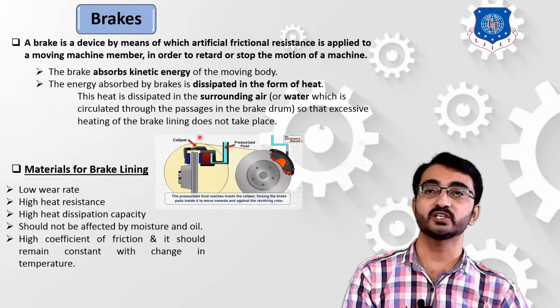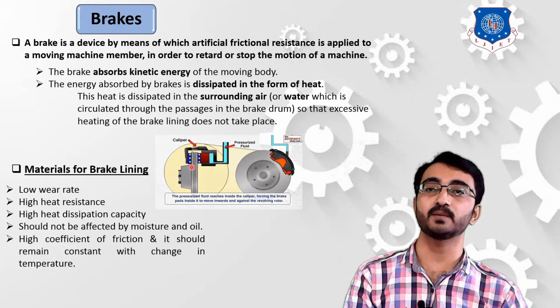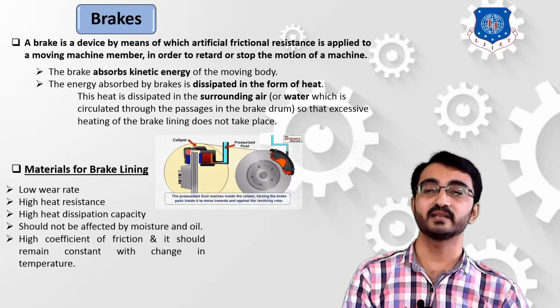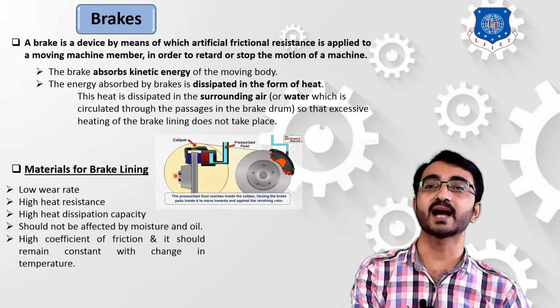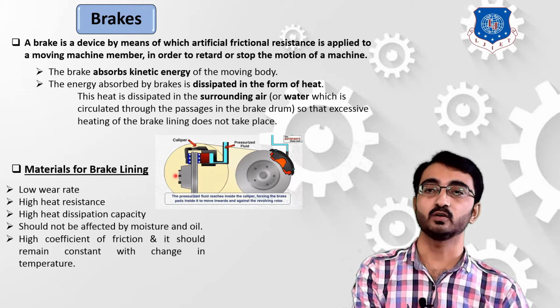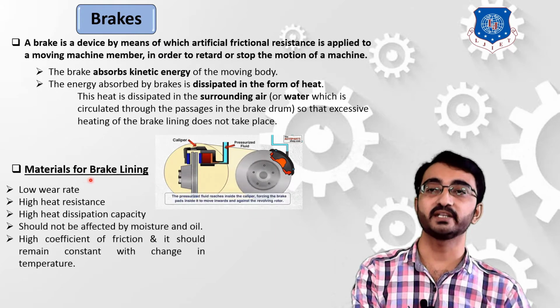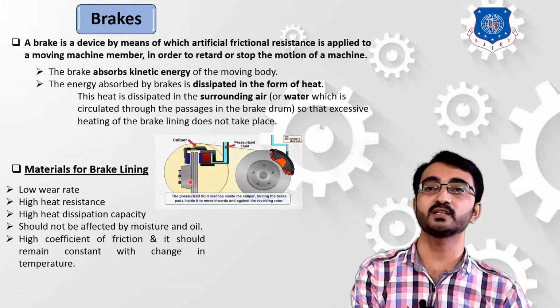The coefficient of friction must be very high, so it must possess a very high resisting capacity, producing high resistance between the rotating body and the fixed body. In this way we can produce a high amount of friction, and this will help you develop a high amount of braking force. So these are the basic material properties which are required for the brake material.